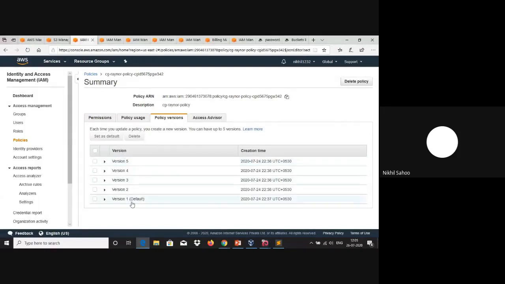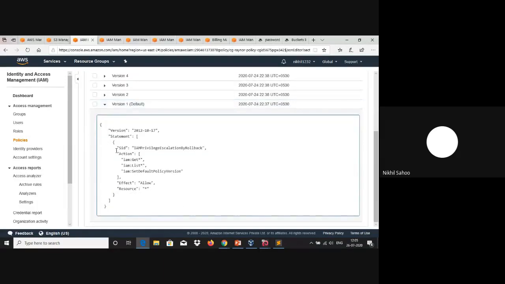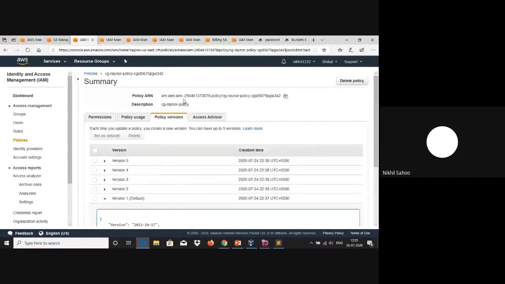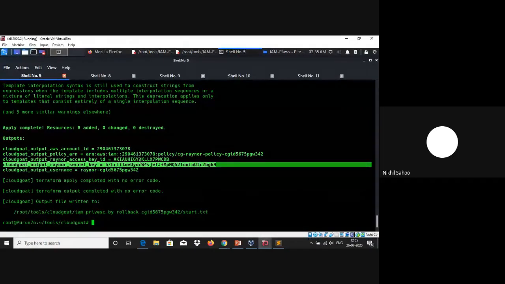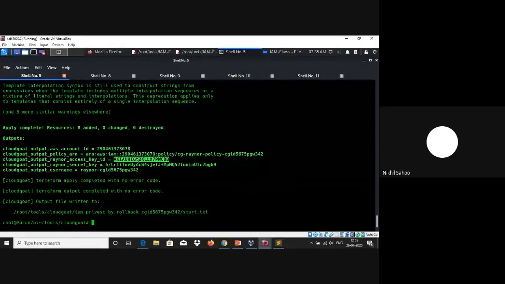You can see here, version 1 is now the default version of this particular policy. So the version 1 policy document is now implemented on that particular policy. What this scenario wants us to do is check all the versions to see which of these versions has administrative access privileges, and then we can set that particular version as the default in order to provide us with full administrative access. So let's configure with this access key and secret ID here.